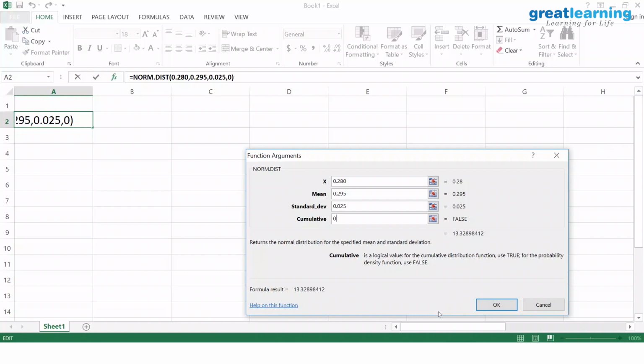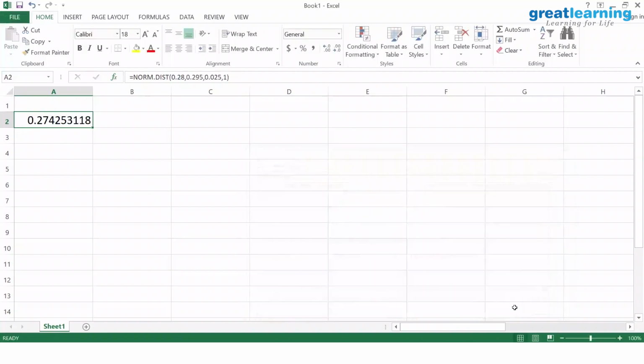Cumulative means the logical operator is always 1. You should write it in your notebook. Cumulative probability, if you want in Excel, put 1. Logical operator is equal to true. Click OK. You get the answer. What is the answer, gentlemen? 0.27425 or 27.43% of the packs will weigh less than 280 grams. 0.28. Is it clear to you?